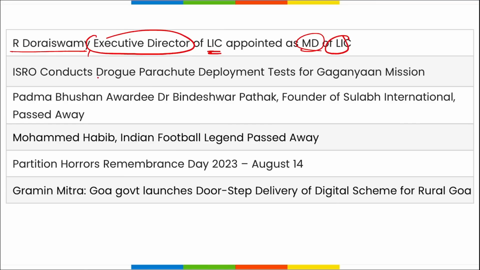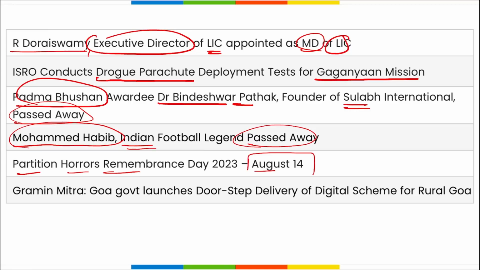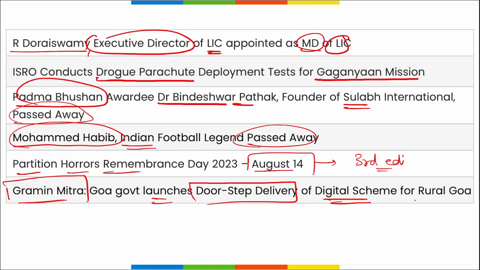Then ISRO has conducted drogue parachute deployment test for Gaganyaan mission. Padma Bhushan awardee Dr. Bhindeshwar Pathak, the founder of Sulabh International, has passed away. Mohammad Habib, Indian footballer legend, passed away. Partition Horror Remembrance Day observed on 14th of August, and it is the third ever edition of this day observed. Then Gramin Mitra, Goa government has launched doorstep delivery of digital scheme for rural Goa. Right? So these are your important current affairs for the day, friends.